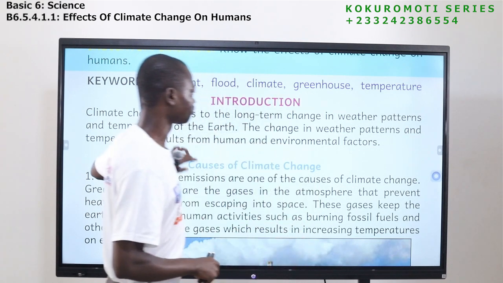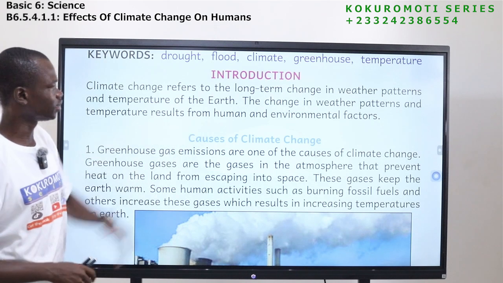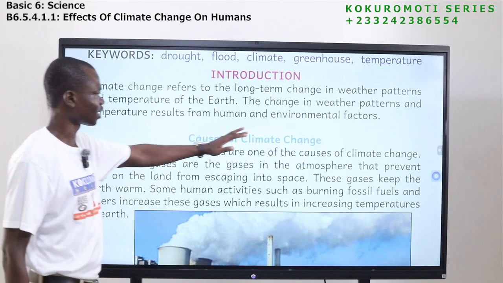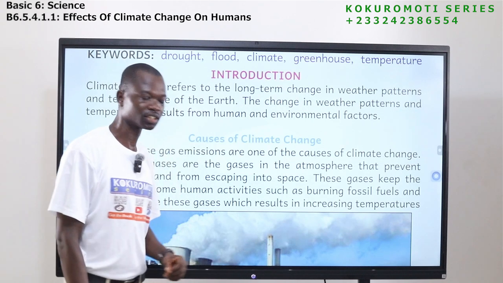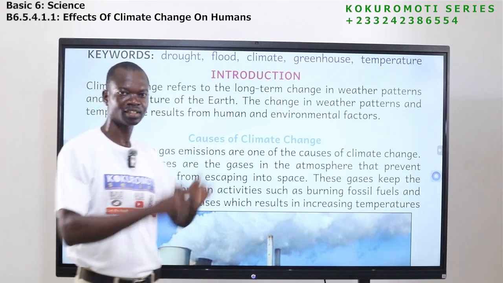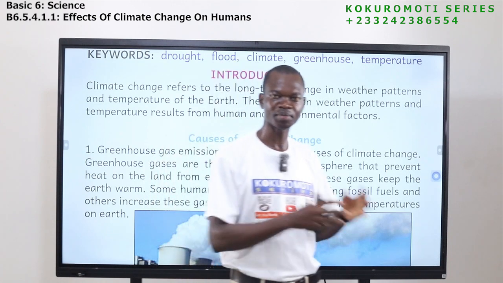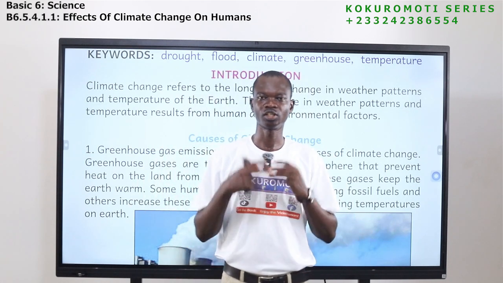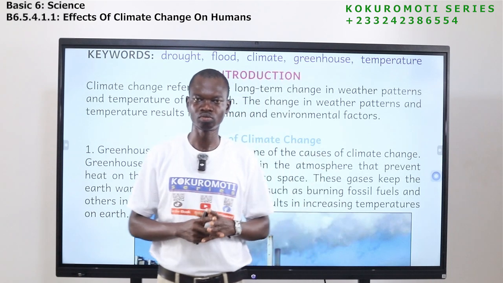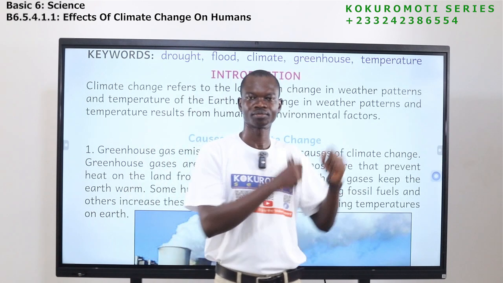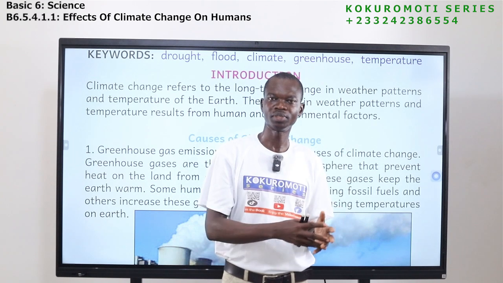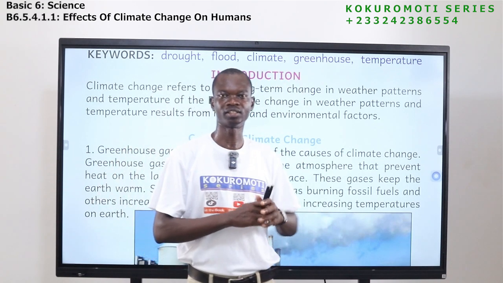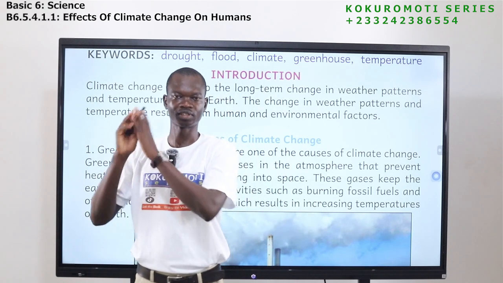Okay, now the changes in weather patterns and temperature result from human activities and environmental factors. So these changes that happen in temperature, these changes that happen in weather patterns, they happen because of human activities. Human activities, what human beings do, cause what? These changes. Not only human beings, environmental factors too are reasons why sometimes we have climate change.